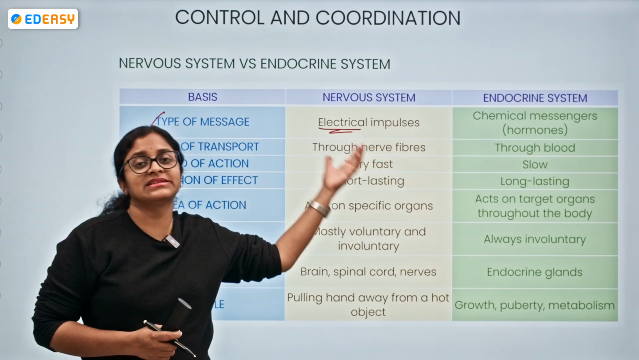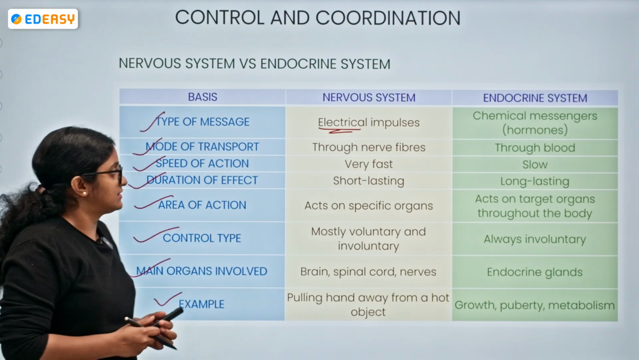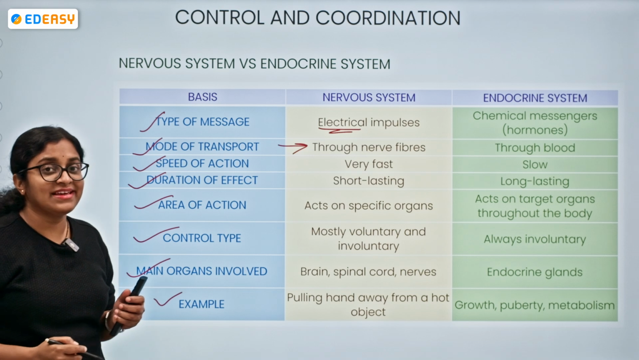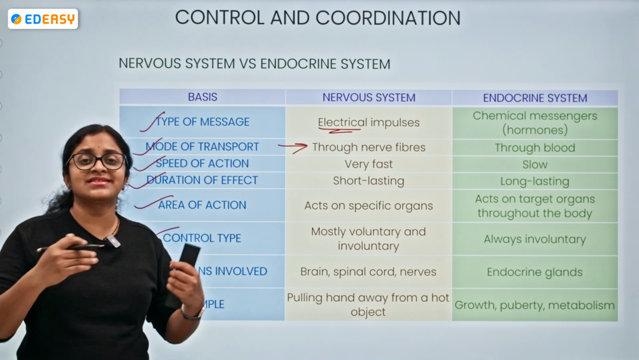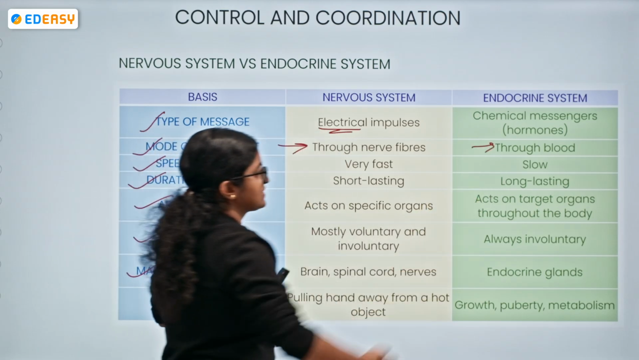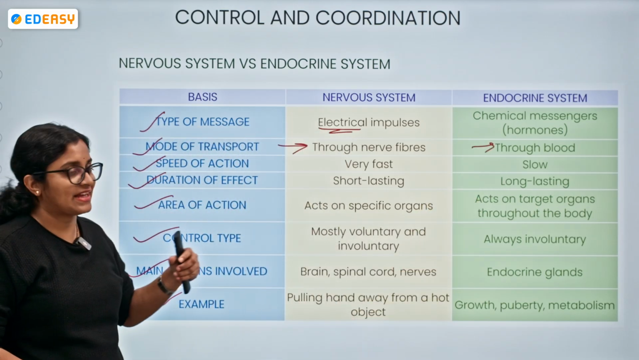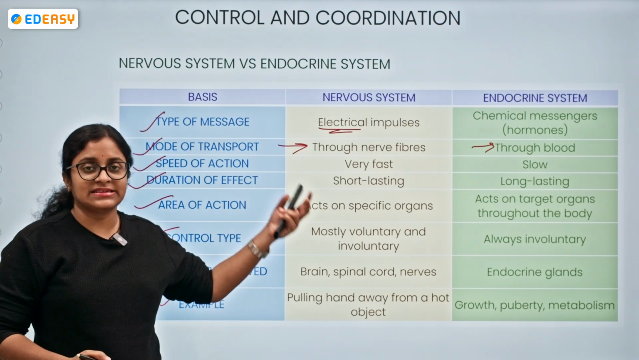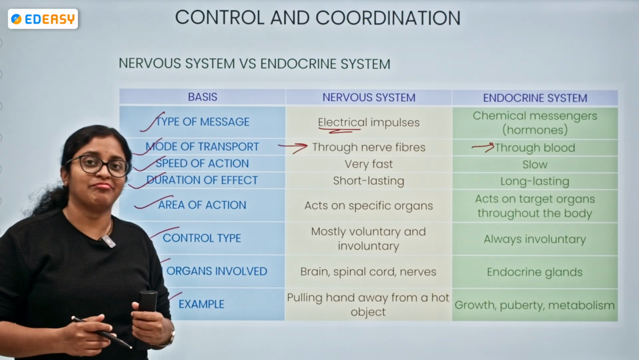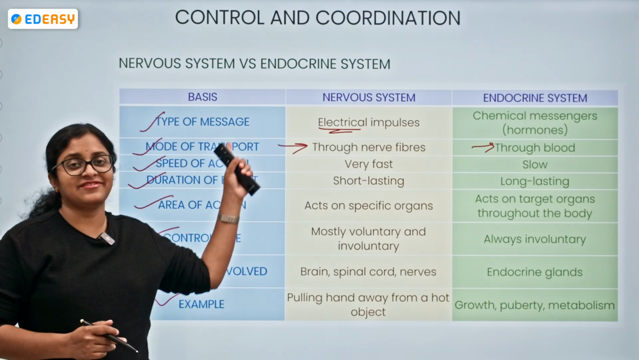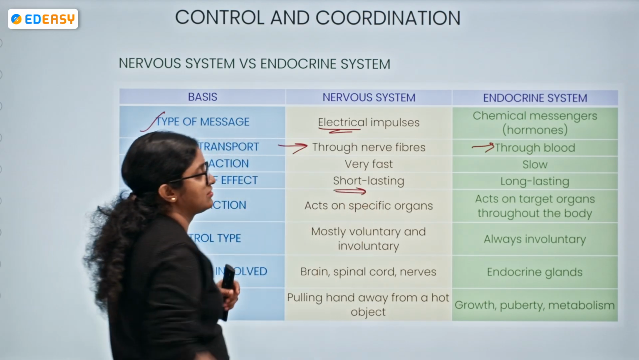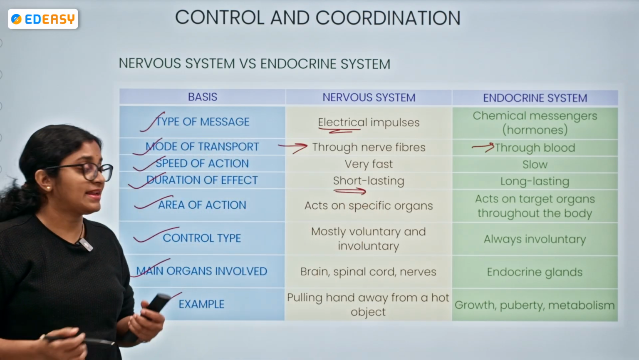Who are the chemical messengers? Hormones are the chemical messengers. Now, the mode of transport in the nervous system is through nerve fibers. For the endocrine system, the endocrine glands release their secretions into the blood, so we can say the blood acts as a transportation system. Coming to the speed of action, the nervous system is very fast because it involves electrical impulses, whereas the endocrine system is slow, but we can say it is long lasting when compared with the nervous system. The nervous system effect is short and lasts only a short period of time.